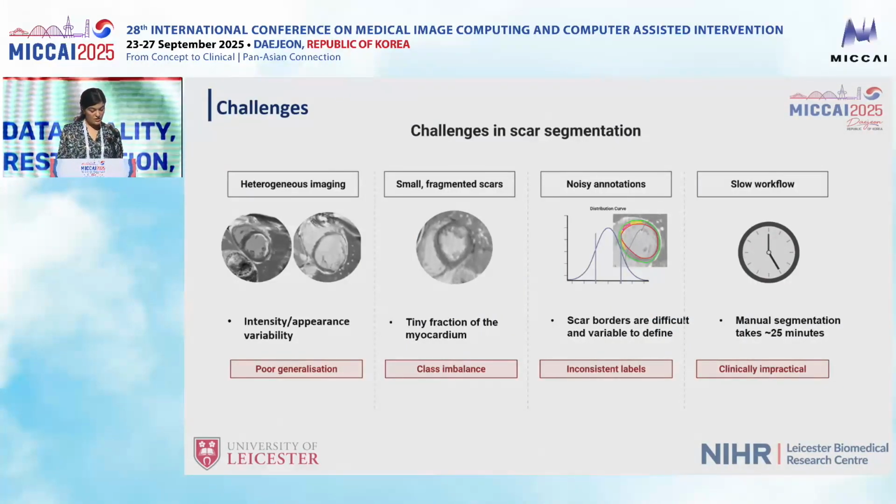But scar segmentation does come with challenges, whether done manually or with deep learning. First, the images themselves are heterogeneous. Different scanners, vendors, sequences, and protocols produce strong variability in appearance, which makes generalization difficult. Second, the scars are often very small and fragmented, representing only a tiny fraction of the myocardium. This creates a severe class imbalance. Third, the annotations are noisy.